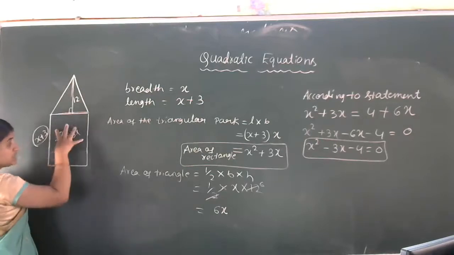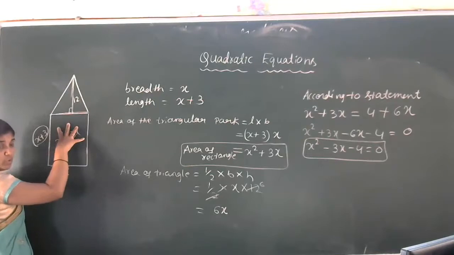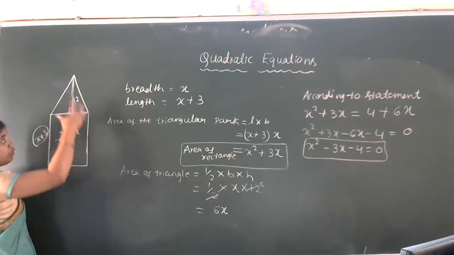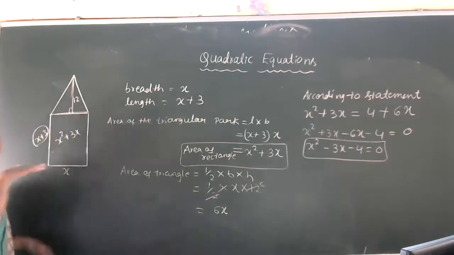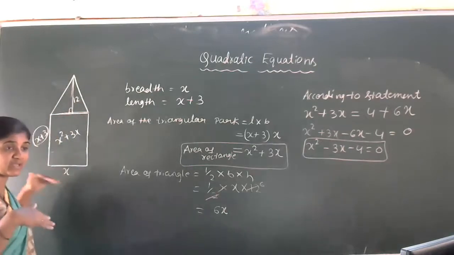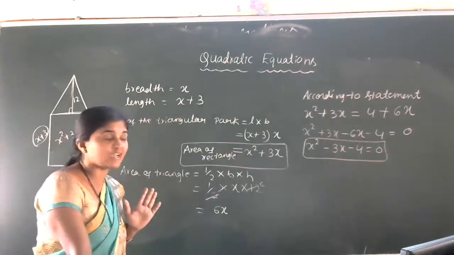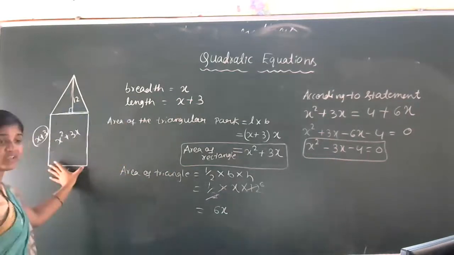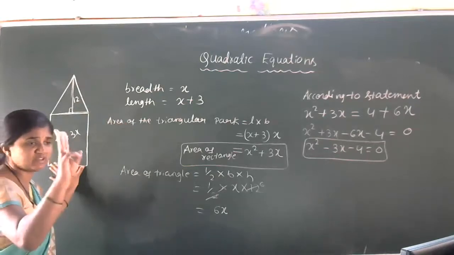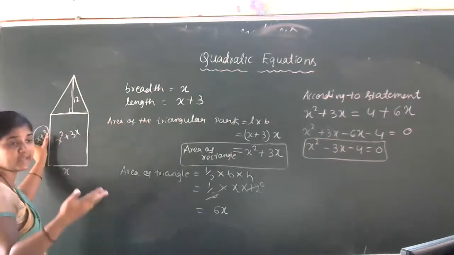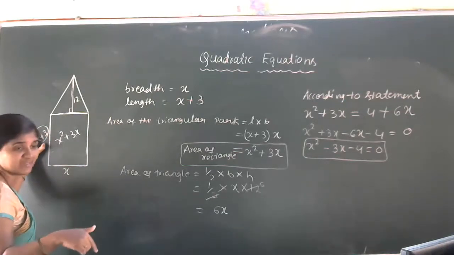The area of this rectangular part is equal to 4 square meters more than the area of the triangle which is located on the top, with the breadth of the rectangle as its base. That type of sentence is given actually. See here, breadth we are taking as x. Breadth and length have a difference of 3, so length is more than the breadth. So we are choosing this as x plus 3.